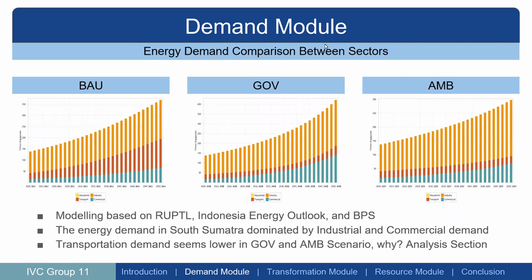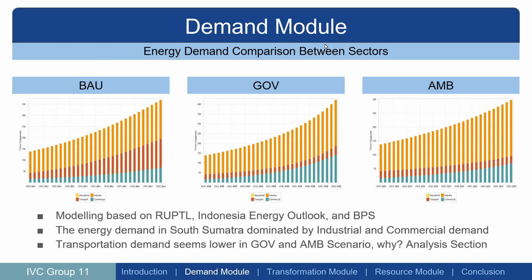Okay, here we see the demand module, the energy demand comparison between sectors from the three sectors. As we see, the increasing level of BAU is slightly higher than the other sectors.